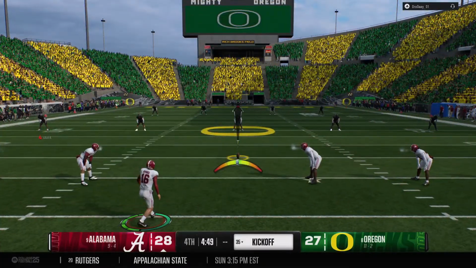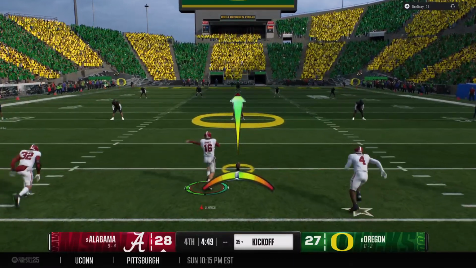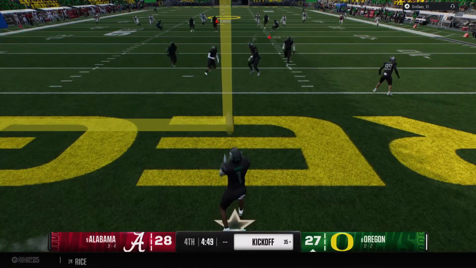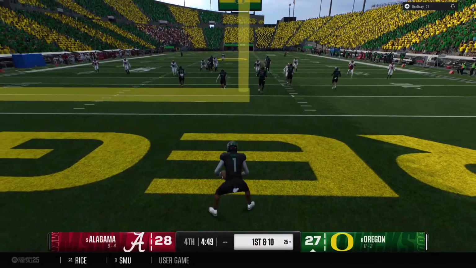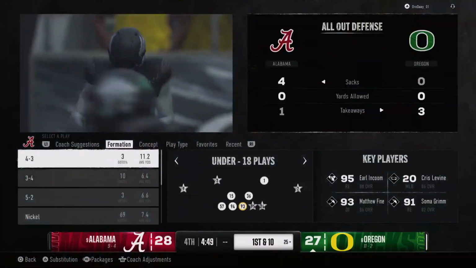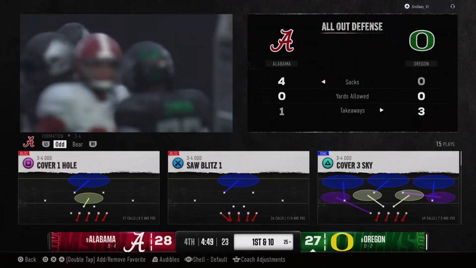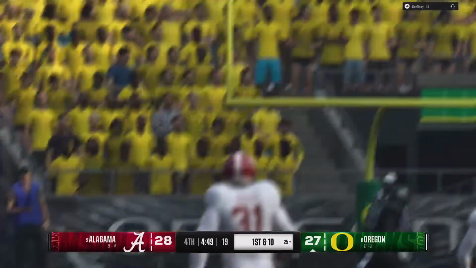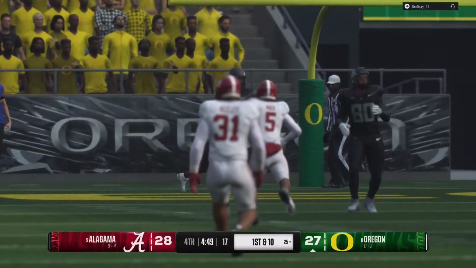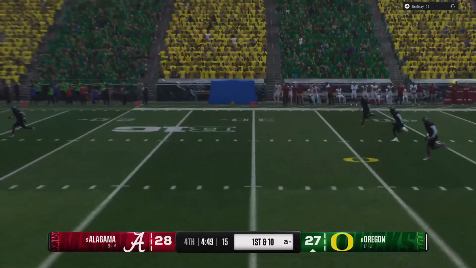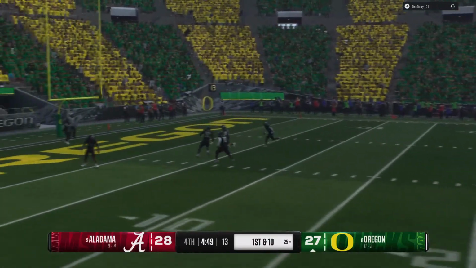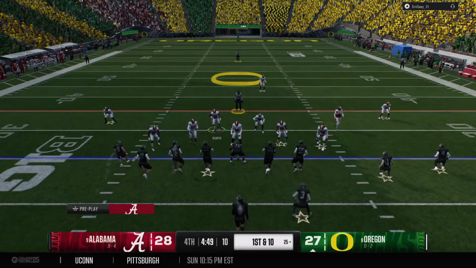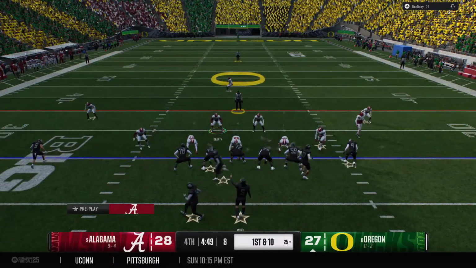Let's see if they give the returner an opportunity to bring this back. So it'll be a touchback. Ball spotted at the 25. And the powerful Ducks offense retakes the field.